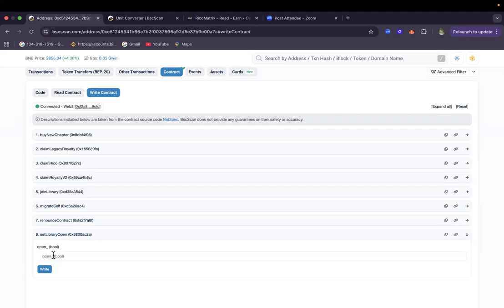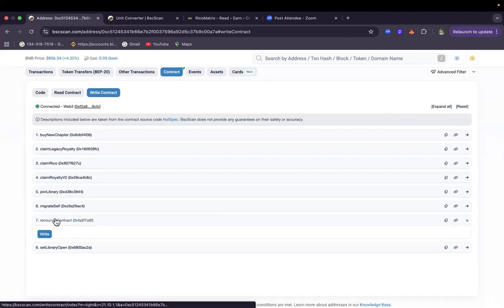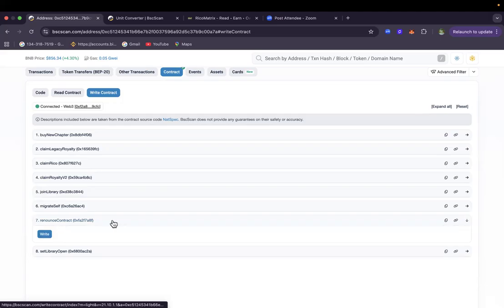Library: if false, I will put false. False means that it should be closed, but it is open. No need for me to close it. What I just want is to renounce the contract. So once I renounce it, you will see that everything will show true. So let me click on renounce.